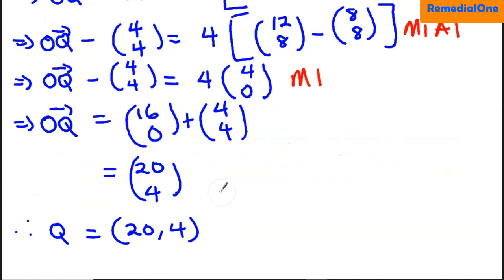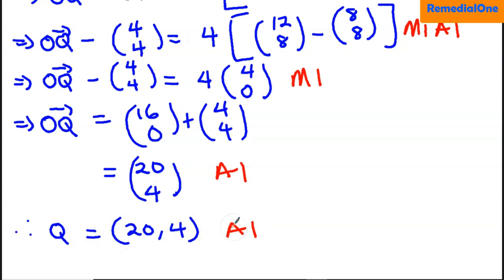And then the position vector of Q, if you are able to find 20 and then 4 in this form, you are given A1. Now, if you don't end here and you continue to write the coordinate of Q, you get another 1. So you see, if you don't write this, you are going to lose 1 mark.